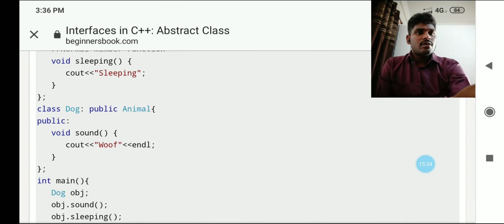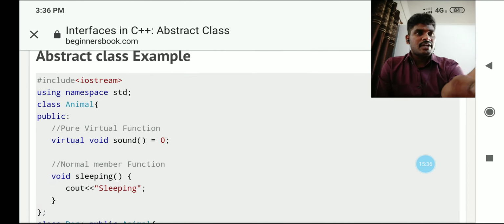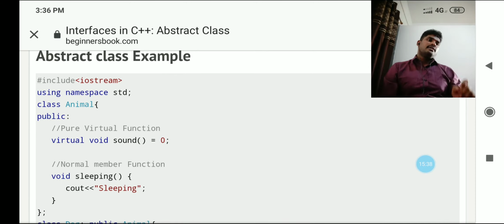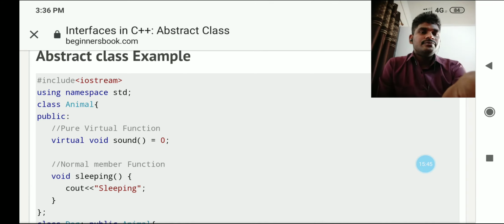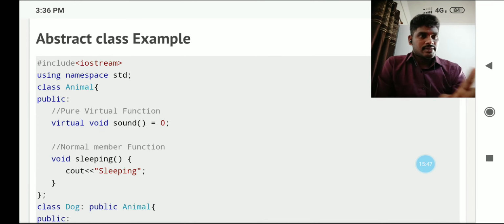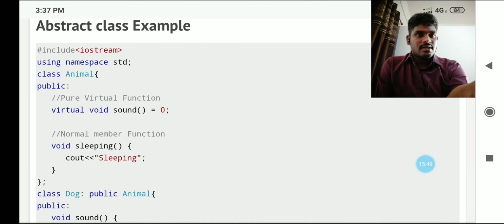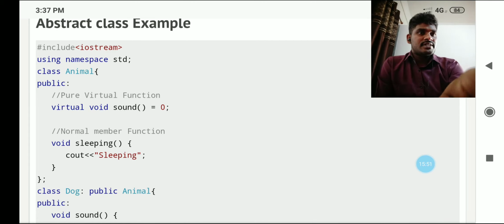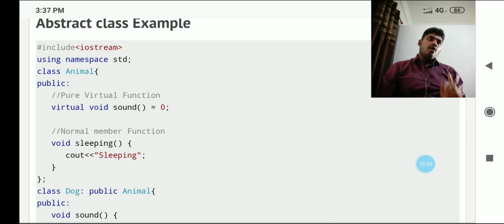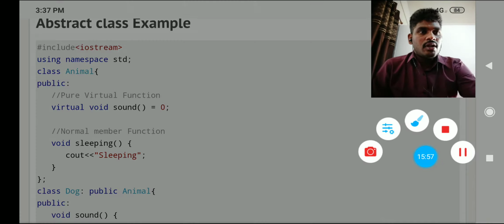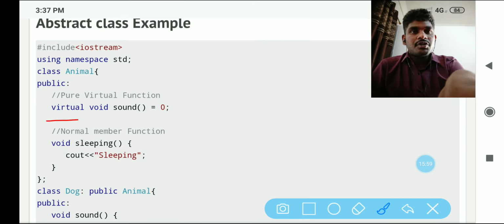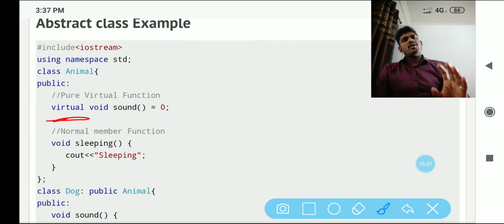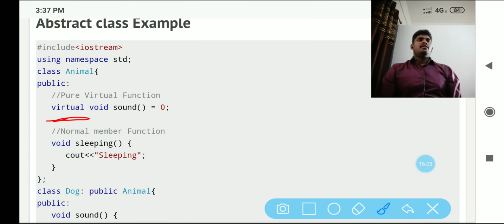I already told you, if you want to call any class an abstract class, the class should have at least one pure virtual function. Look here, class animal is the abstract class. Here a pure virtual function is declared: virtual void sound equal to 0. Virtual is a keyword. You have to write virtual.